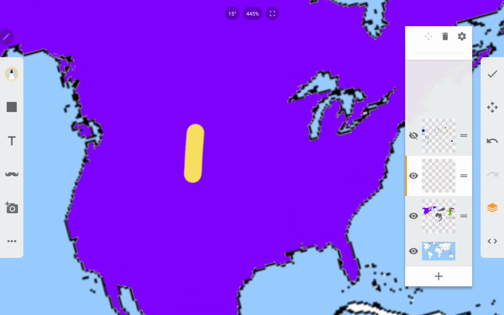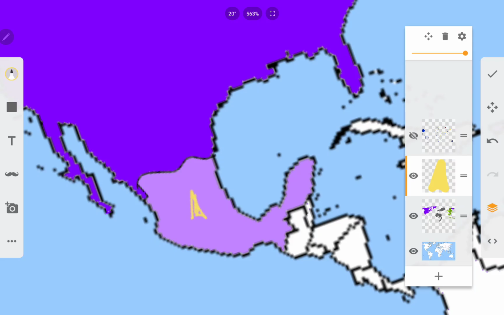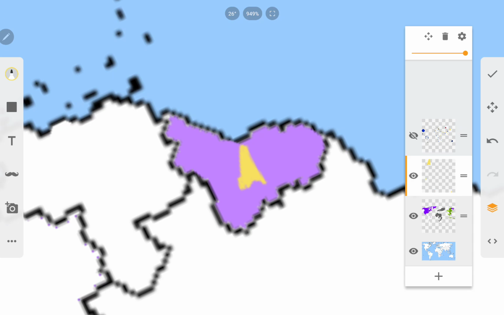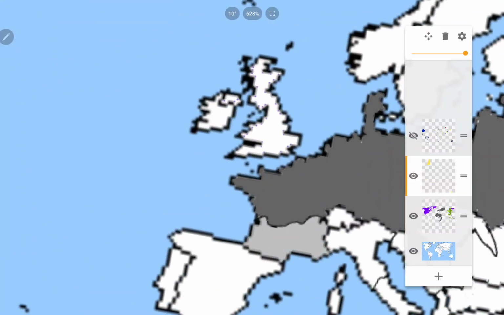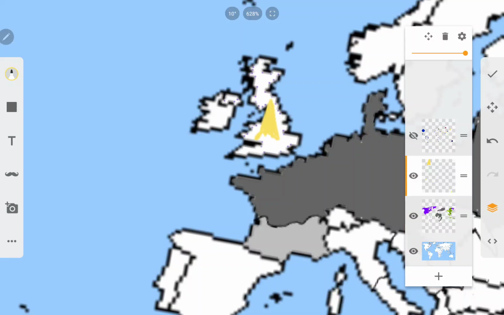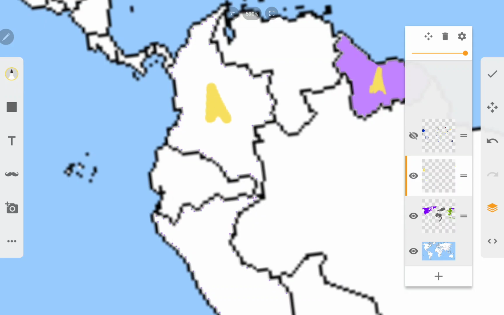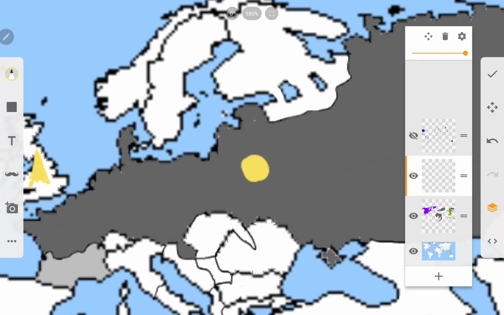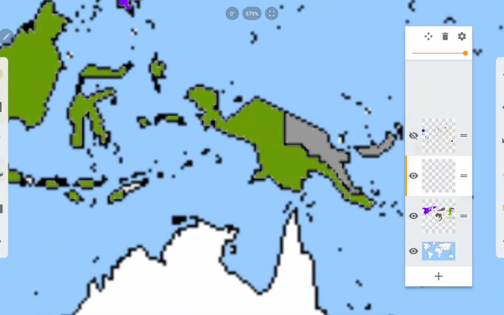So this is the triangle alliance basically here. Mexico's automatically a part of it. They don't get a choice. This country is automatically a part of it. They don't get a choice. As well here, this Belize country joins. The UK joins out of fear of Germany. These two countries are a part of it, and of course you get the Circle Alliance as well here: Germany and these two countries right here, and this country here, and this country here.